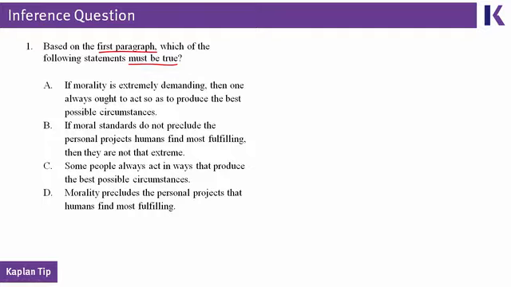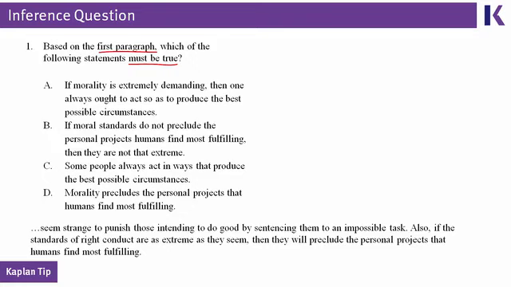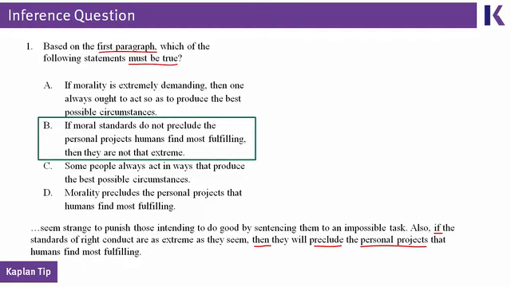So it asks you to go back to the first paragraph, and for reference, here is the part of the first paragraph that's going to matter. It's the very end of it. The passage tells us if the standards of right contact are extreme, then they will preclude or make problems for personal projects that humans find most fulfilling. And this last sentence of the first paragraph supports the fact that choice B is the correct answer here. And the main takeaway from this question is why choice B is the right answer.